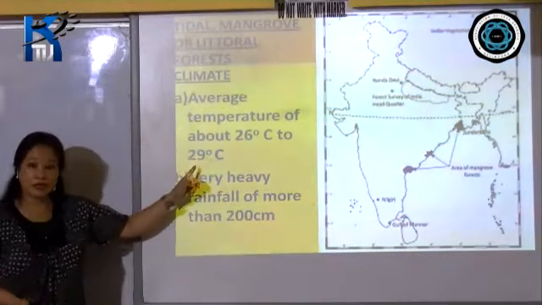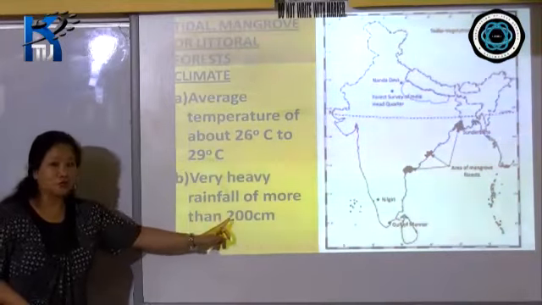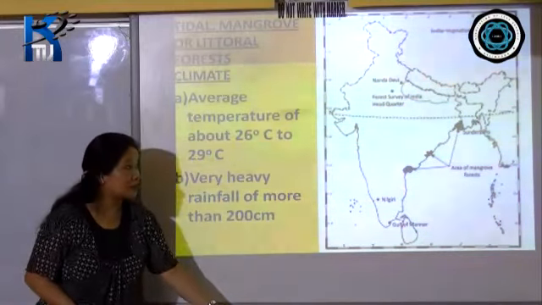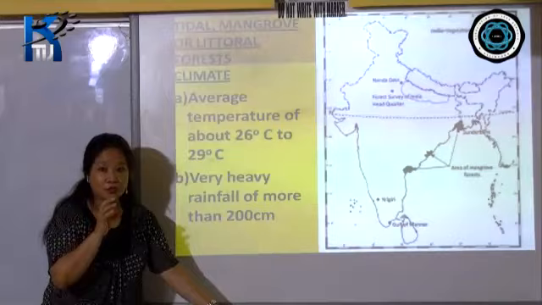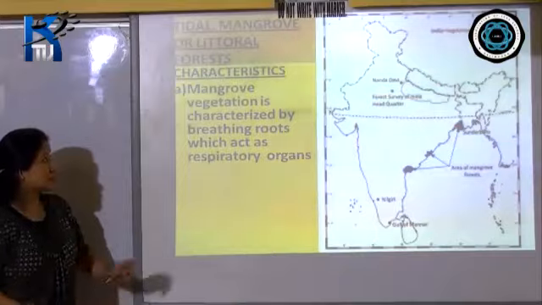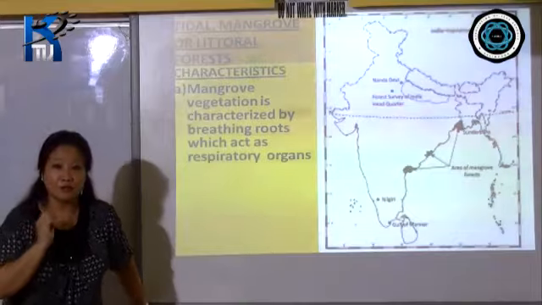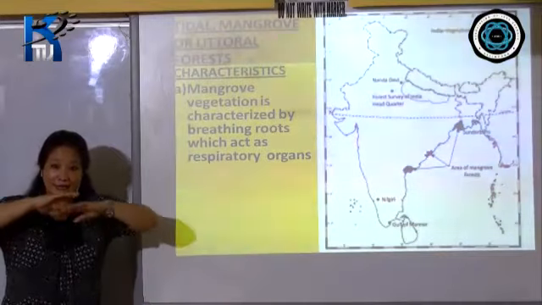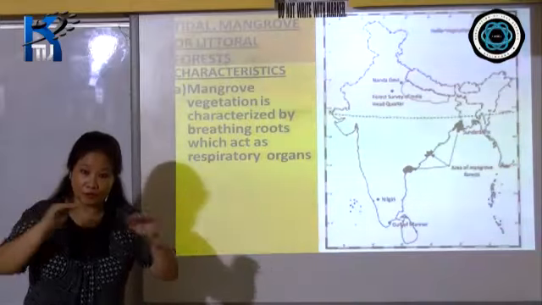Now see the temperature range again. You have to remember, very heavy rainfall of more than 200 centimeters. So these forests are found in areas of very heavy rainfall. As you can see, they are found confined only to the coastal areas, not in the interior. Now, the characteristic is that mangrove vegetation is characterized by special roots which are called breathing roots, okay, which act as the respiratory organs, and they entangle and are found very close to the surface of the water.